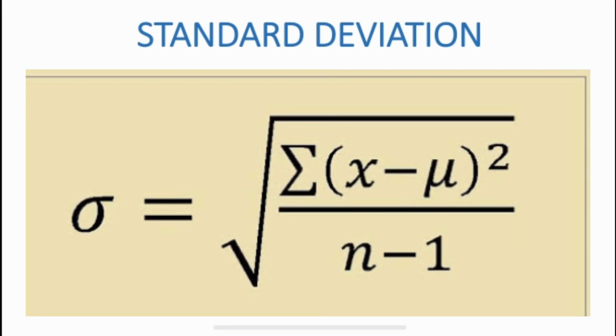Standard deviation. In layman's language, we can say it is a quantity expressing by how much the members of a group differ from the mean value for the group. In variance, we are checking how the squares are different. In this, we are checking how much the values are differing, and that is known as standard deviation. And don't mind, guys, if I am repeating standard deviation, it's the same thing. You can see the formula of standard deviation on the screen.